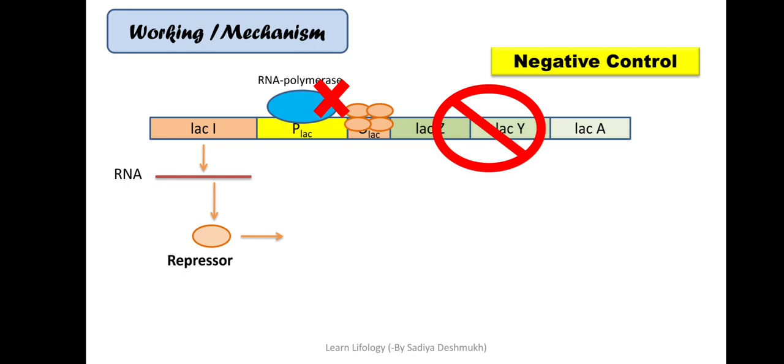What is this concept? That the lac I will produce a repressor protein, and the repressor protein will tetramerize and go and bind to the operator region, and thereby it will restrict the polymerase from forming the transcript, that is mRNA, and thereby the operon will be shut off. Okay, so that will be when glucose is present, because this is the condition in absence of lactose.